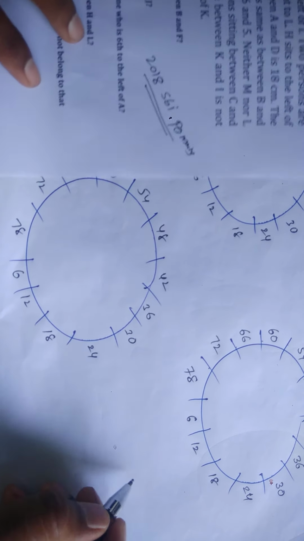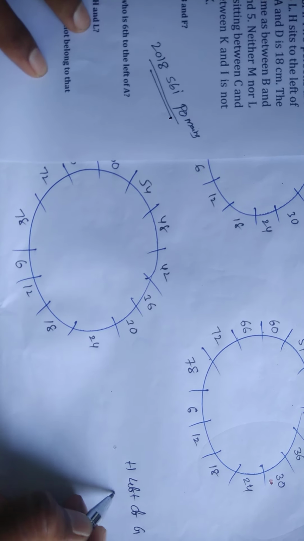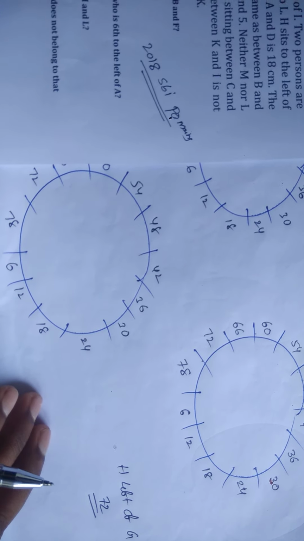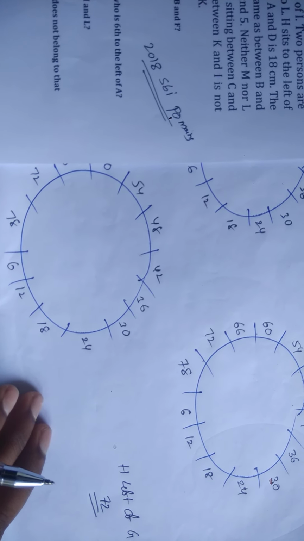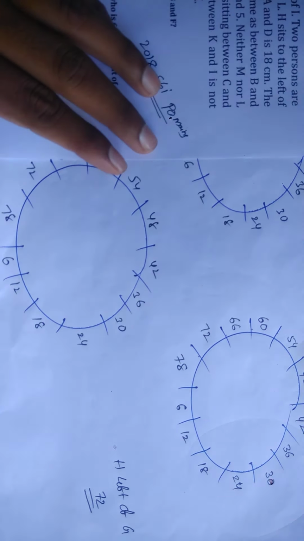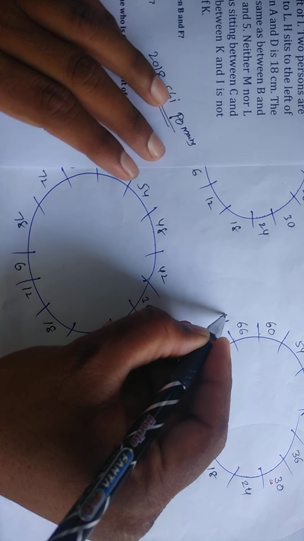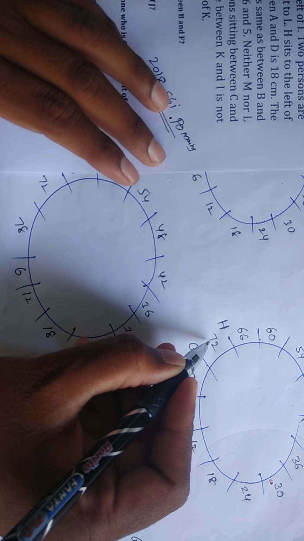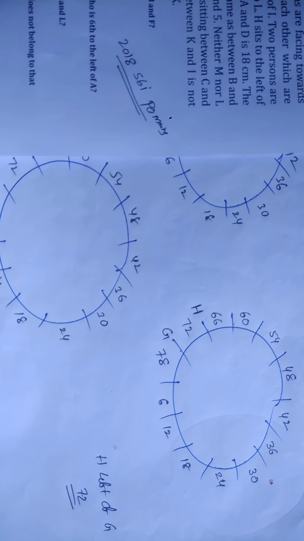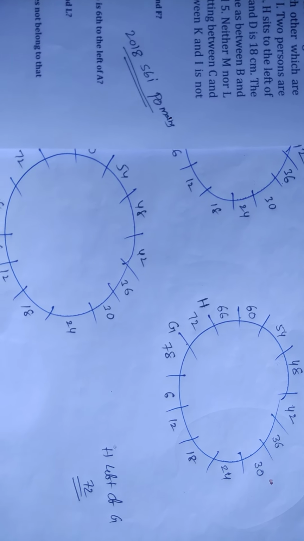Yes, friends, H sits left of G at a distance of 72 meter. Now friends, see here, H sits left of G at a distance of 72 meter. Here we are having only one possibility. Except this possibility, let us check whether there are other possibilities. If you go here, the total is 72. Suppose, friends, check here, is there any other possibility?